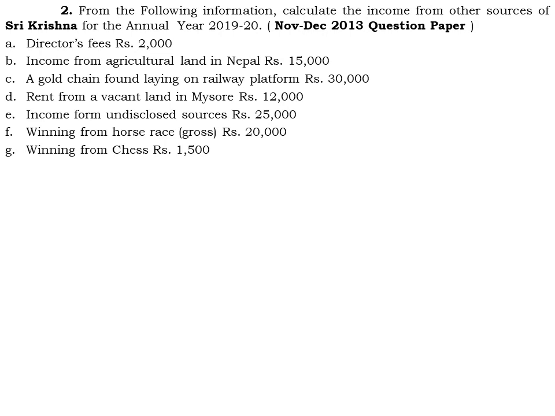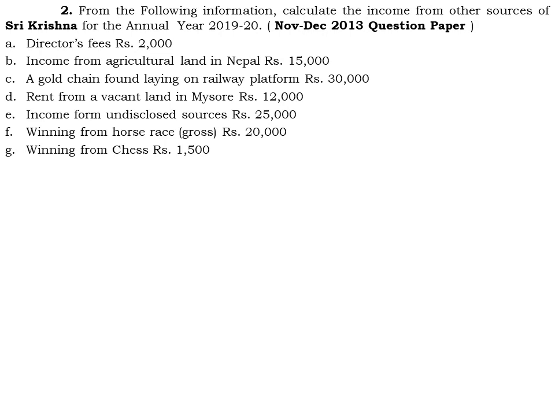Okay, a gold chain found lying on a railway platform, rupees 30,000. This category of income, we can say that it is a casual income which is not recurring. So a gold chain can't be found continuously by Mr. Krishna. Okay, so that's why it is a casual income, we can say. And rent from a vacant land in Mysore.